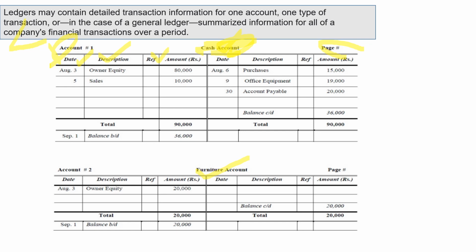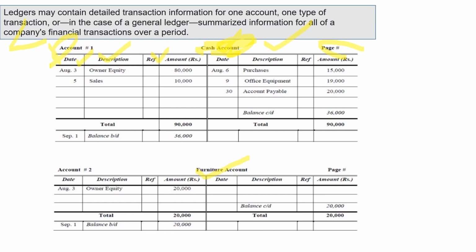Now this is a classified account, because all the transactions of a similar nature are recorded in that particular account: cash into the cash account, all the furniture transactions in the furniture account, all the debtors transactions in the debtors account. So this is a classified form. Secondly, all the transactions of similar nature are recorded at one place. And lastly, this is a book of principal account, or final accounts, or secondary book.